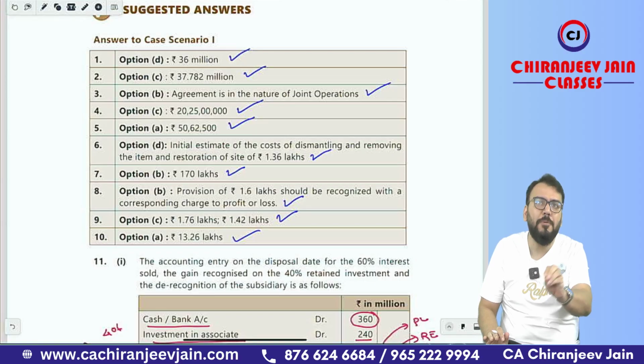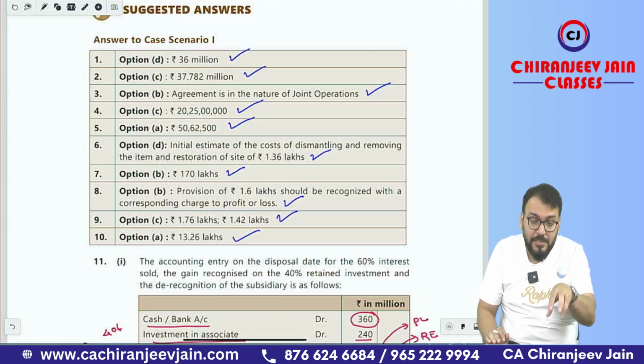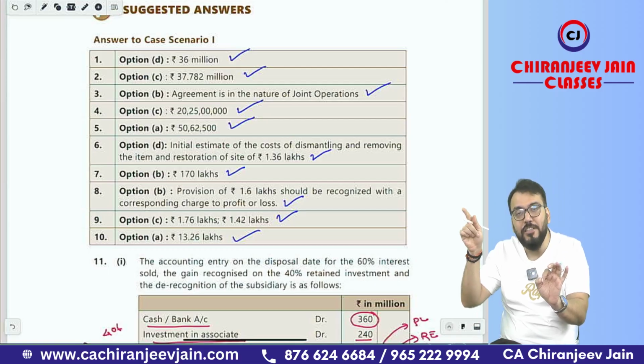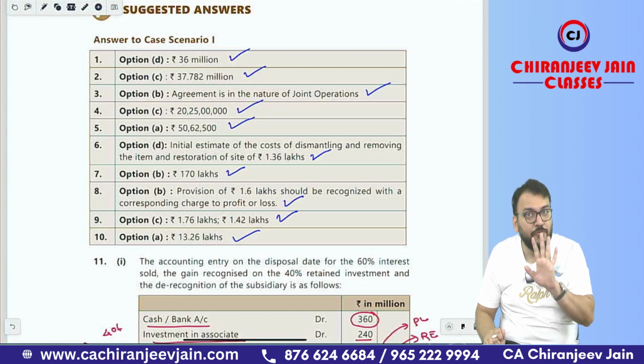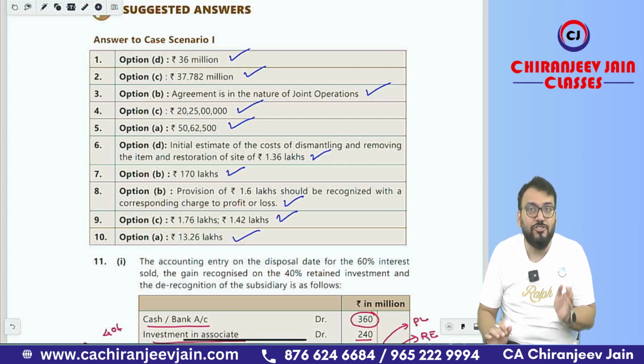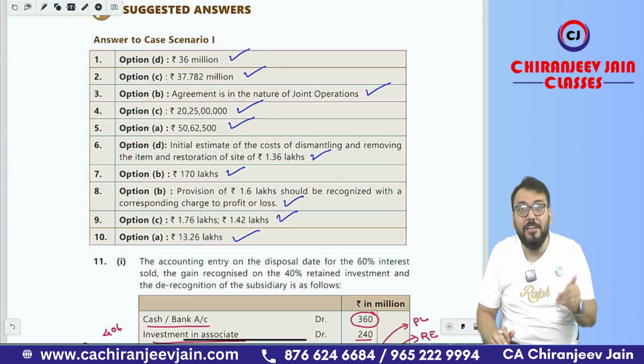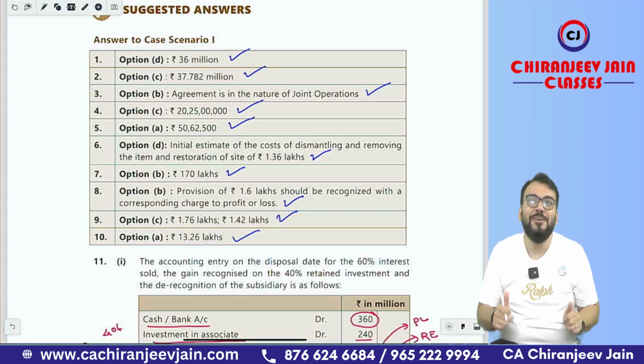The question may be similar to the ICAI study material, but this RTP is one indication that for Jan 2026 and onward attempts, believe me, the questions are going to come from outside the book, or they may ask this type of question in a different way. Any question from the ICAI study material they will try to modify. Be careful. All the best for your exam. Love you all. Bye bye.